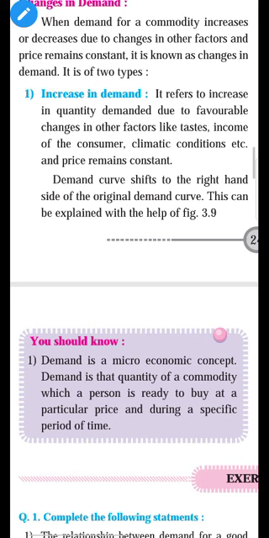So demand increases because of other factors, not because of the price of the commodity, which remains constant. It is called increase in demand. It means at the same price, when people demand more, demand increases. It is called increase in demand, and in this case the demand curve shifts to the right-hand side of its original place. You can see in the diagram.